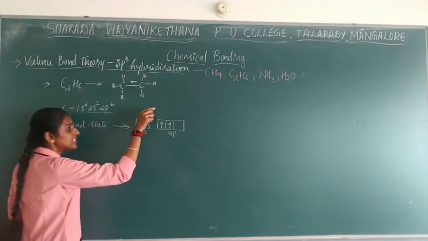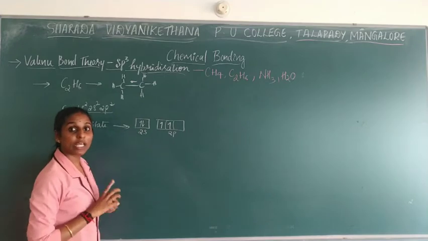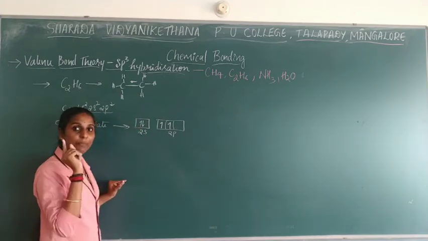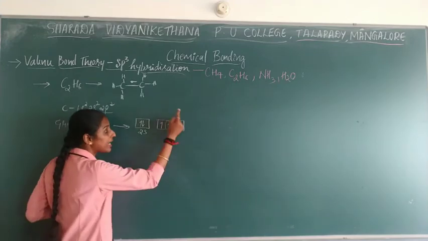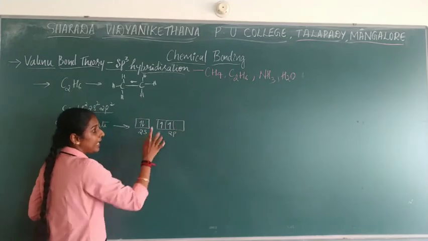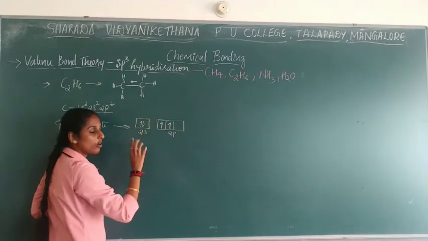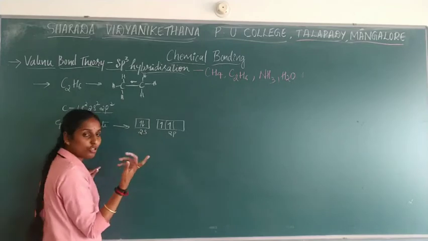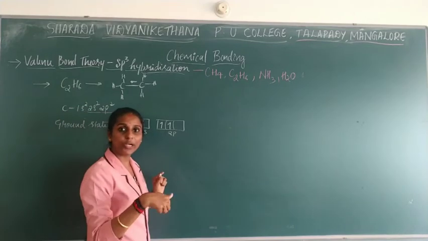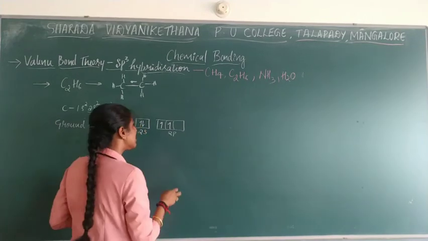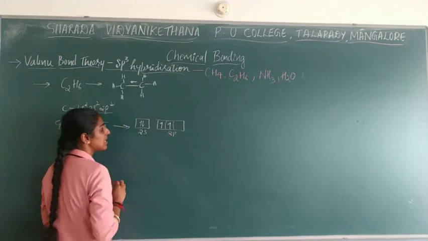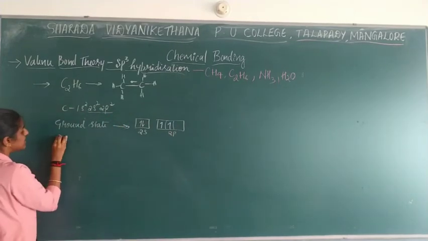The electrons will jump into a higher orbital. Which electron will jump into a higher orbital? The paired electron. Only the paired electron can jump into a higher orbital where vacant space is there. It cannot go to the next orbital, because in the second shell only s and p orbitals are possible. Have you seen a 2d orbital? No, it is not there. So it can jump only where vacant space is there.